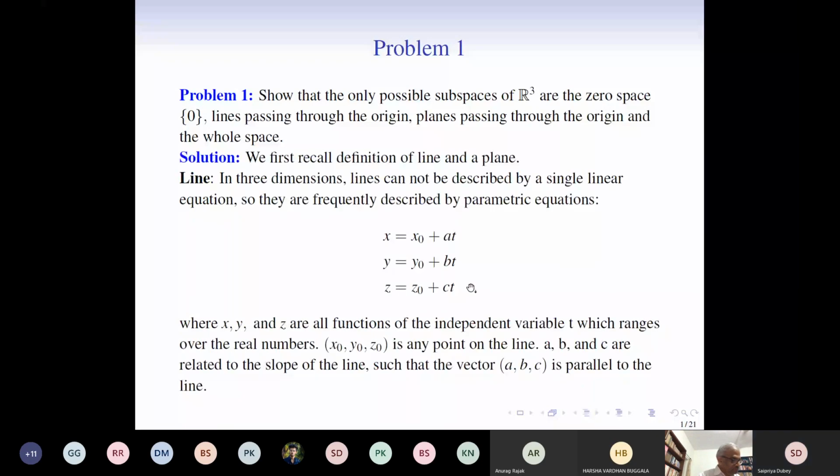In three dimensions, lines cannot be described by a single linear equation. So they are frequently described by parametric equations, where t is the parameter, and x, y, z are all functions of the independent variable t, which varies over the real numbers. Here x0, y0, z0 is a fixed point on the line. a, b, c are related to the slope of the line. That is, the vector (a, b, c) is parallel to the line. Next is the definition of a plane.